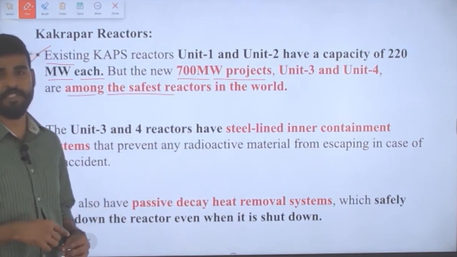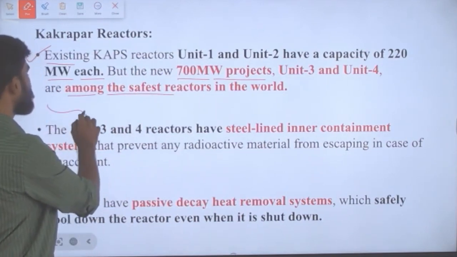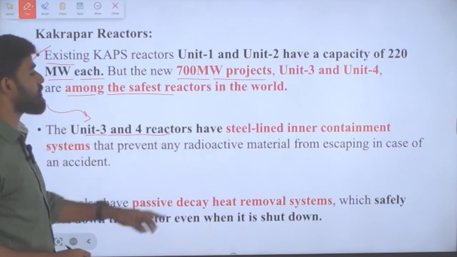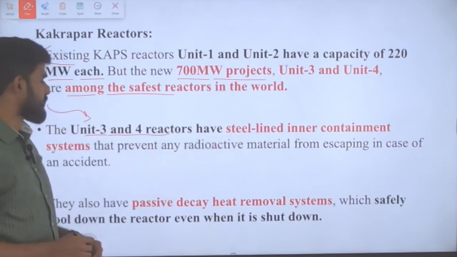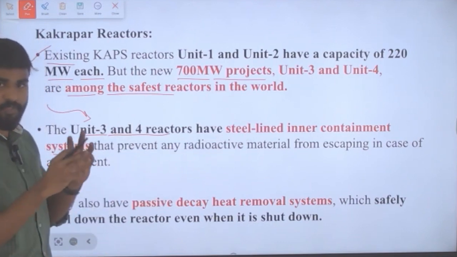Why are they the safest? That is because unit 3 and unit 4 have a steel lined inner containment system. So they are very safe.